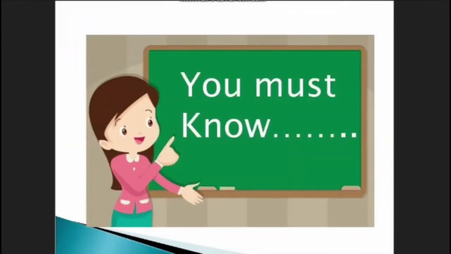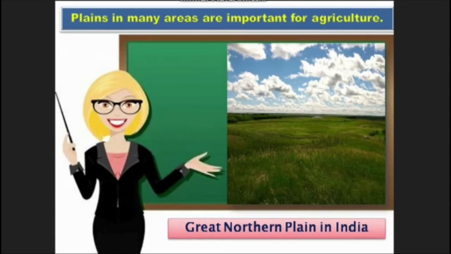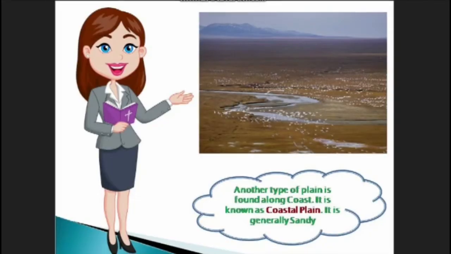You must know that plains in many areas are important for agriculture, such as the Great Northern Plain in India. Another type of plain is found along coast. It is known as a coastal plain. It is generally sandy.